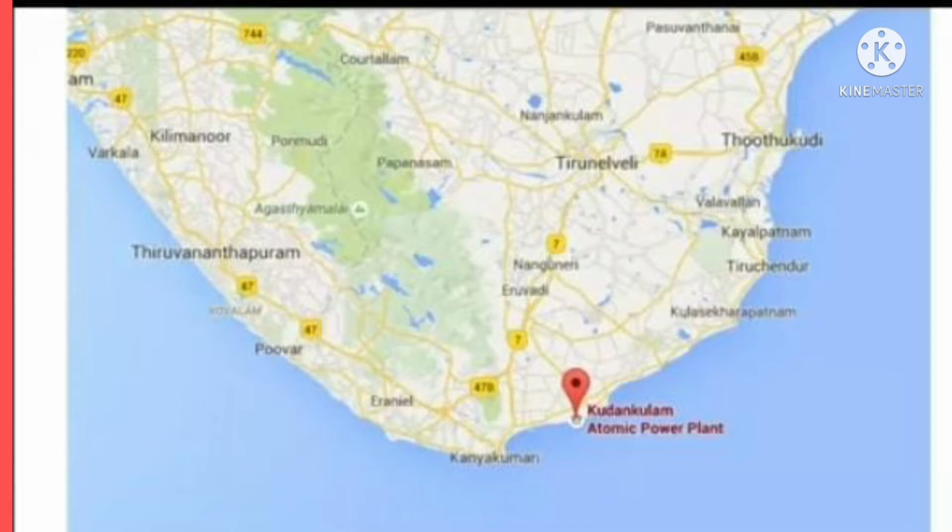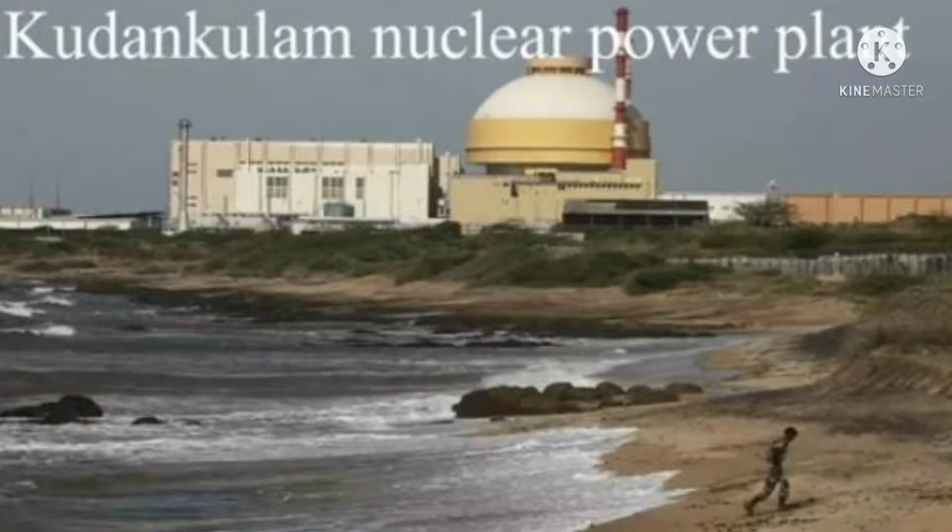We are looking at the map to locate the Kudankulam nuclear power project in Tamil Nadu state. See students, this is the Kudankulam nuclear power plant. The Government of India set up the nuclear power plant in this quiet coastal town of fisherfolk. The aim is to generate nuclear power to meet the growing energy needs of the country.